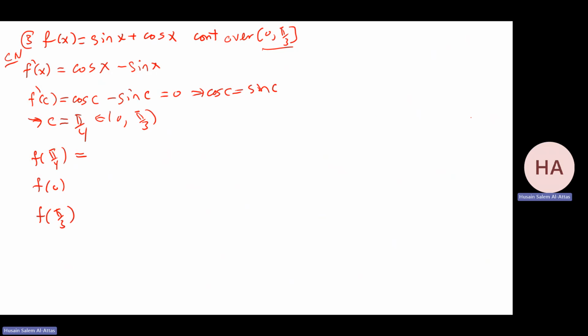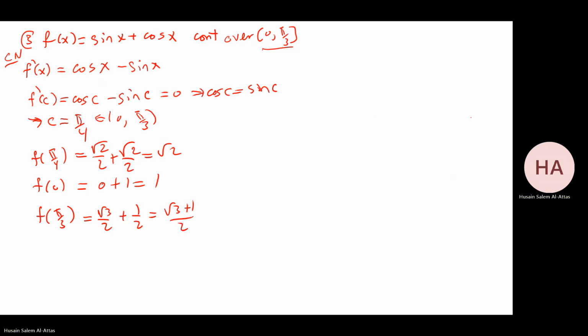f of pi over 4 will be root 2 over 2 plus root 2 over 2, which is root 2. f of 0 will be 0 plus 1, and that is 1. f of pi over 3 will be root 3 over 2 plus half, and it's root 3 plus 1 over 2. The smallest value is 1, for sure. This is greater than 1, and this is greater than 1. So this is the absolute minimum.